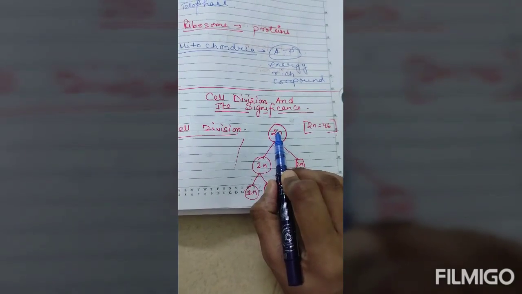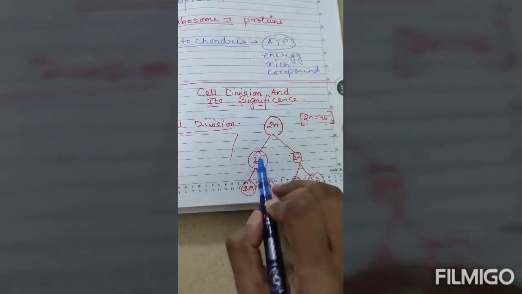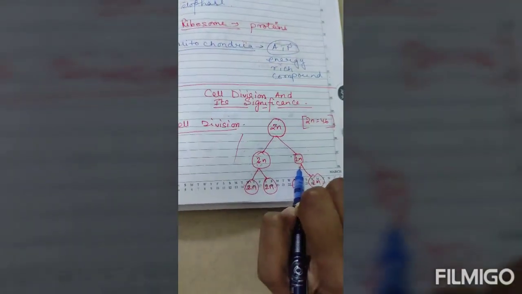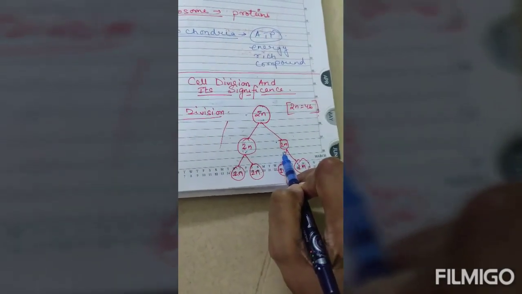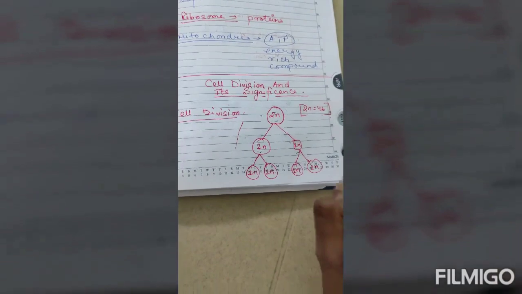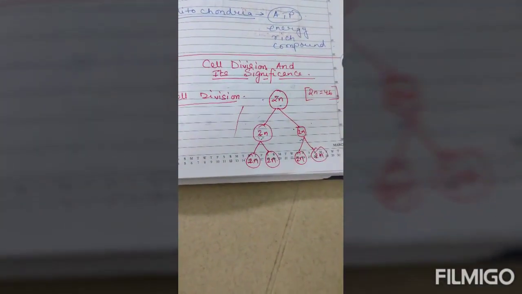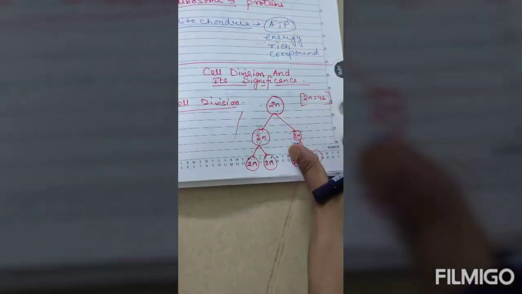Now this mother cell will divide into two daughter cells, right? The two daughter cells which are formed will also have the same chromosome number. You see, the mother cell was 2n, the daughter cells are also 2n, 2n. That means they are qualitatively and quantitatively same, and that is why it is termed as equational division. That means equal. Both the mother and the daughter cells are equal in number of chromosomes. Understood? That is why mitosis is called equational division.